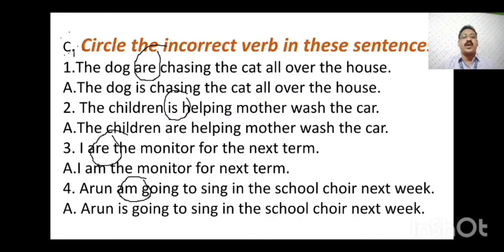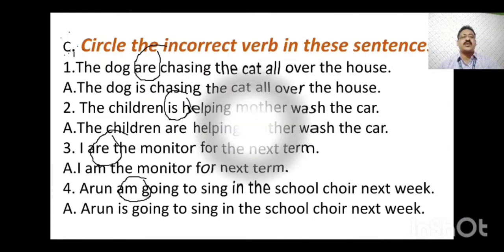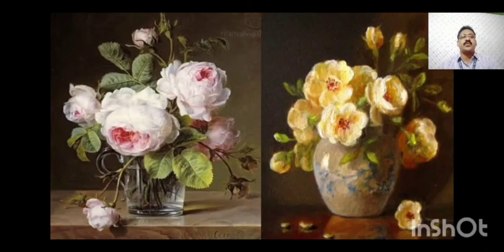Question number 4. Arun am going to sing in the school choir next week. Arun is singular, it should be: Arun is going to sing in the school choir next week. So Arun is singular, it should not be am, it should be is. Exercise C is also over, children. Now, okay, this lesson is over, children. The lesson as well as the exercise I have discussed in front of you now.